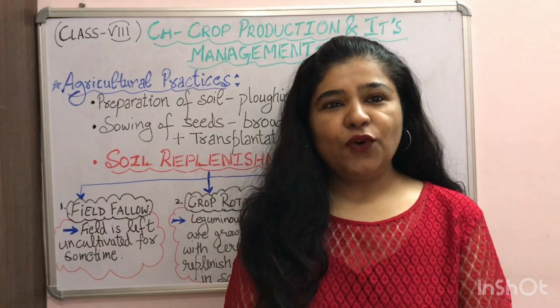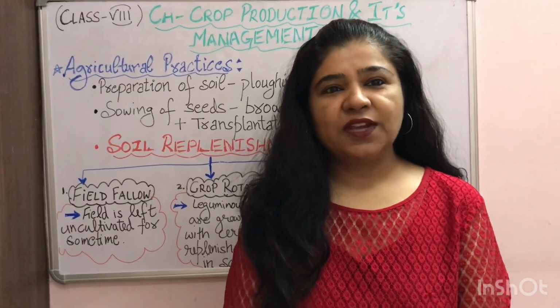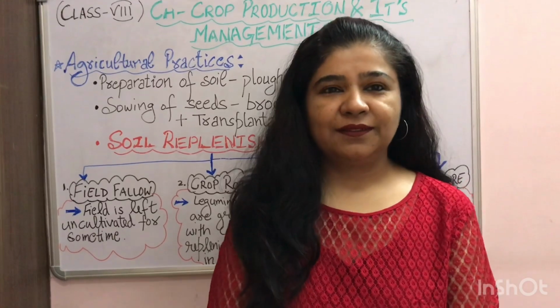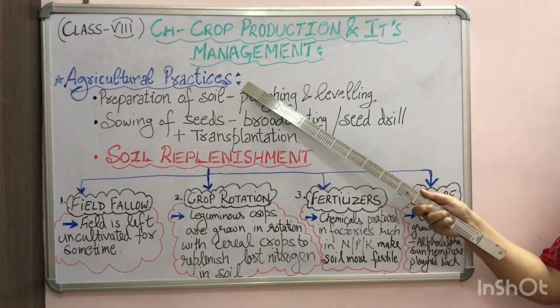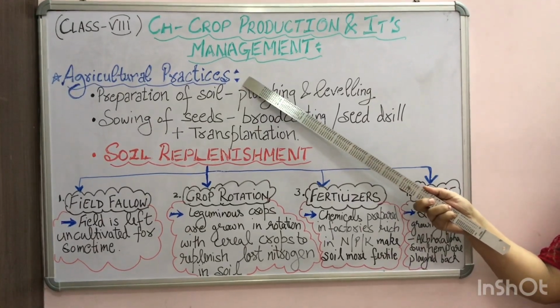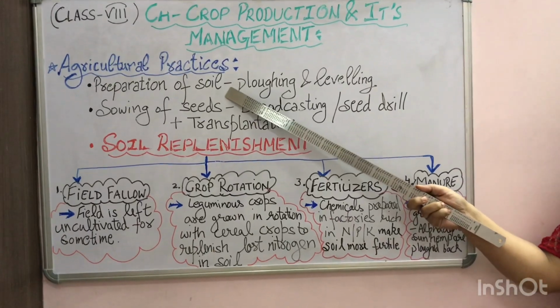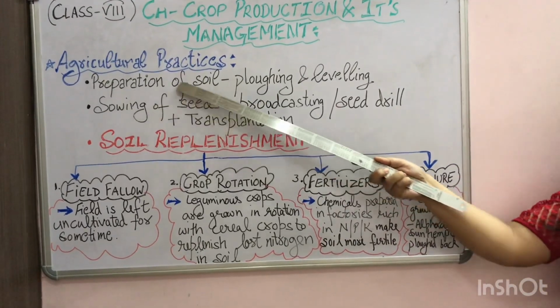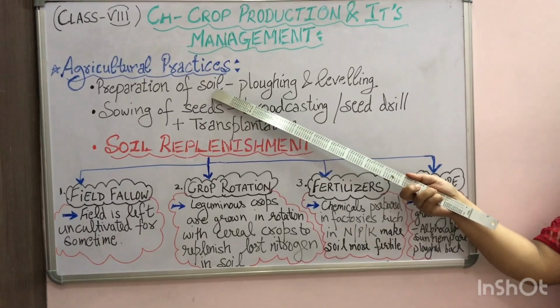This is a video in the series of the chapter Crop Production and its Management from class 8th. A farmer requires agricultural practices to grow a crop in his field. The first practice, or the first step which he has to follow, is the preparation of the soil. That means to prepare the soil to grow the crops or to sow the seeds.